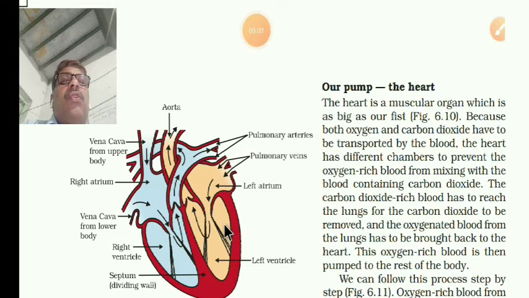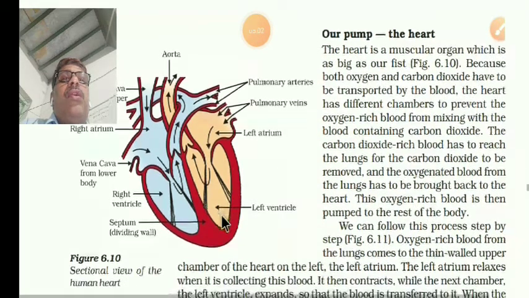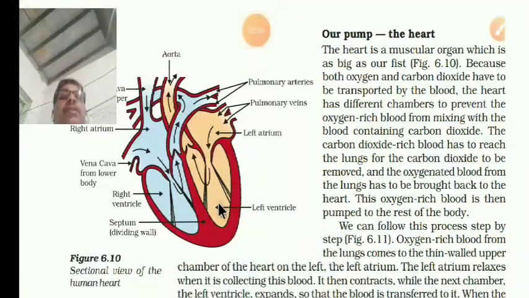These are all parts of the human heart. Sometimes the question asks to draw a neat, well-labelled diagram of the human heart. So, dear students, you have to draw and practice it, and practice the labeling also.